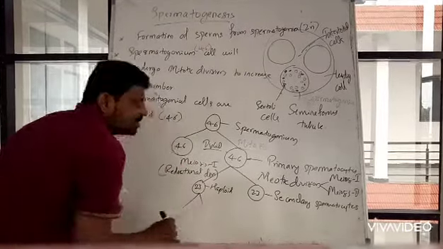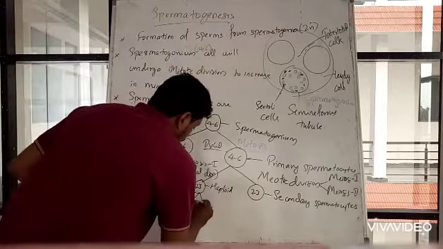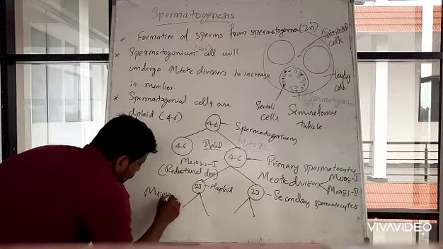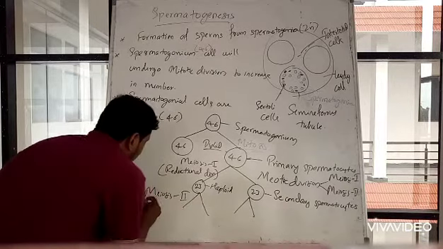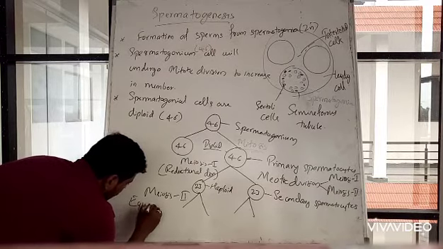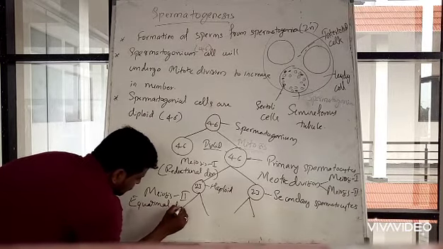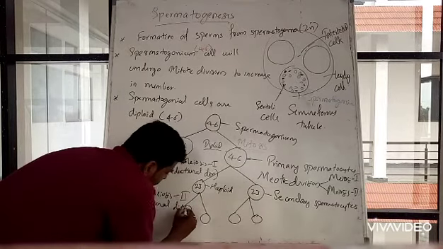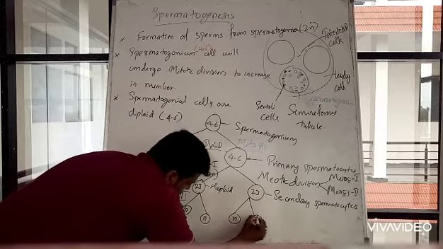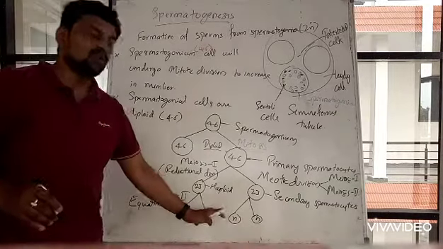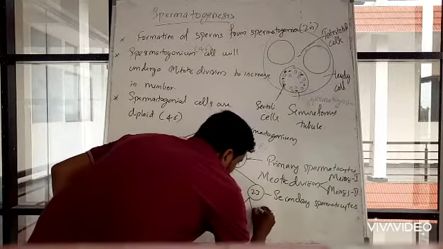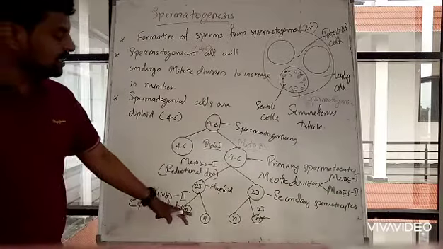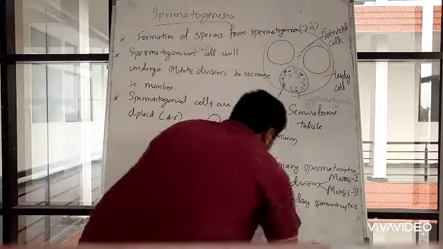Now these cells undergo equational division, that is meiosis 2. At the end of meiosis you will find 4 cells, so these two undergo meiosis 2, known as equational division. It leads to the formation of 4 cells with the haploid number of chromosomes, each having 23 chromosomes. At the end of meiosis 2, these cells are called spermatids.